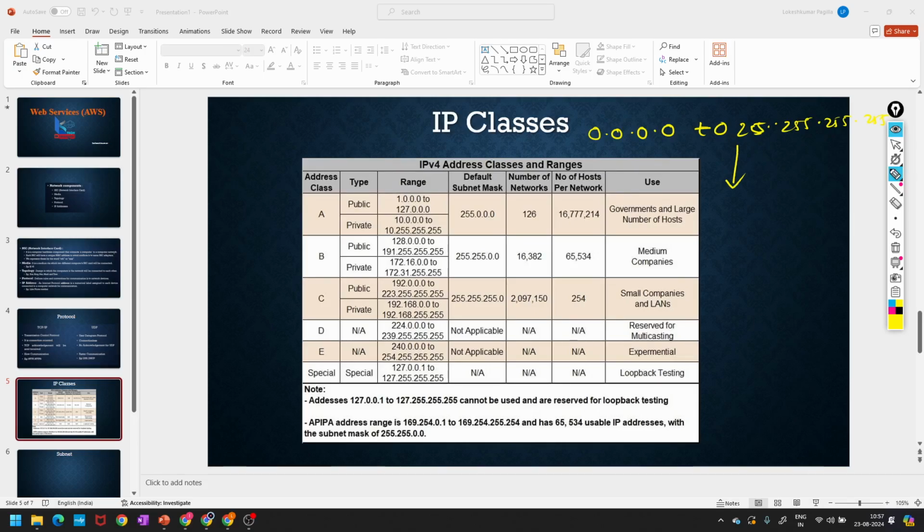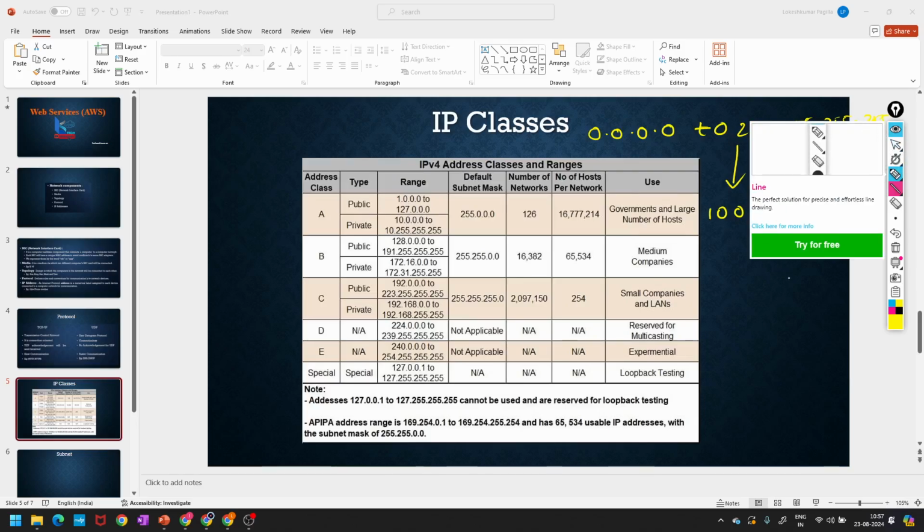So for example, it might be 1001001, next 1010, okay, 001, something like this. I'm just randomly writing, this is not accurate. 0010110. Okay, so it is in the form of bits, right?